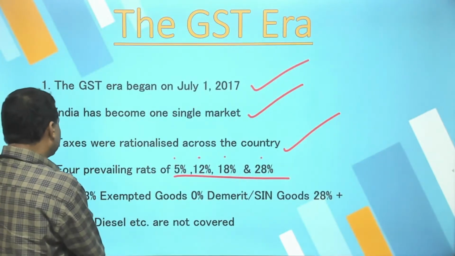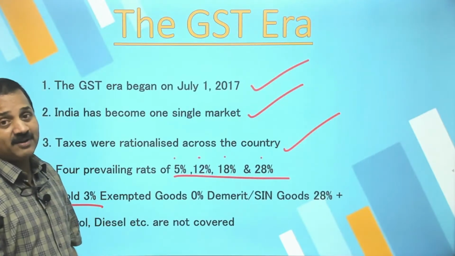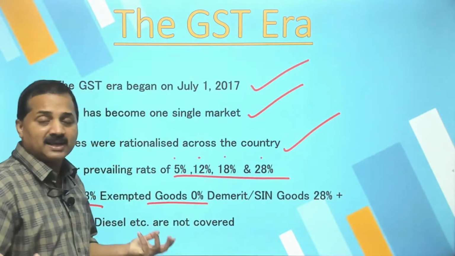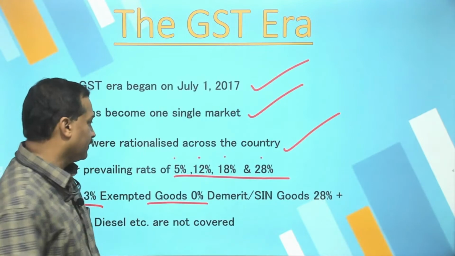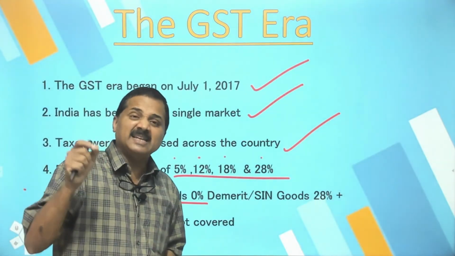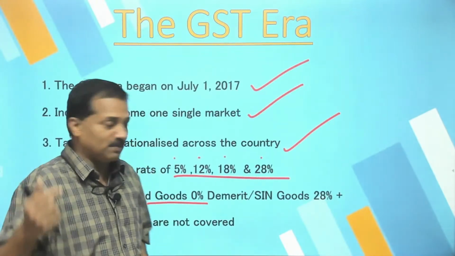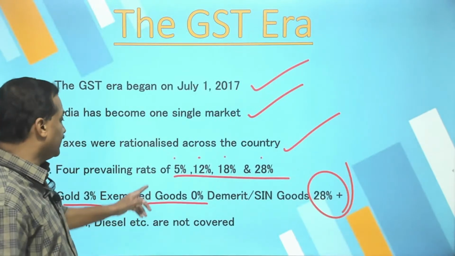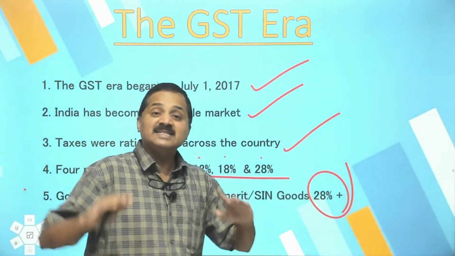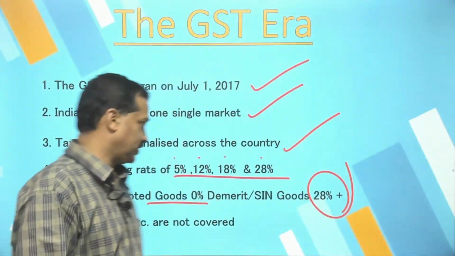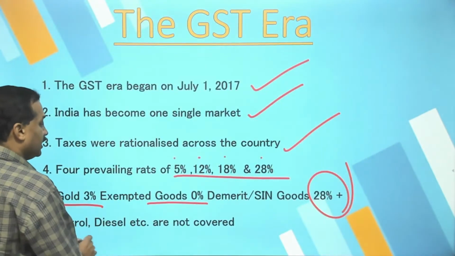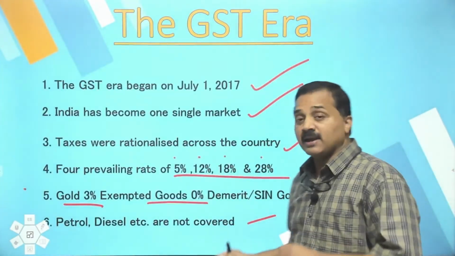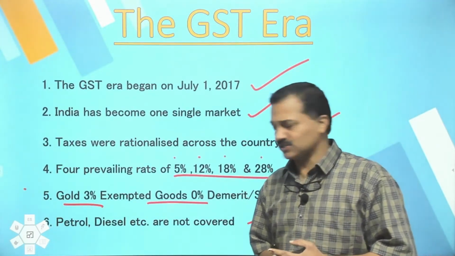Gold will attract 3%. Exempted goods, 0%. I told you, milk and egg, for example, have no tax. Demerit or sin goods, meaning the goods that the government doesn't want people to consume much, will attract 28% plus. So effectively there are 4 plus 3, 7 different rates of taxation. Petrol and diesel are not covered under GST. This was a great disappointment. Petrol and diesel are exempted from the purview of GST.